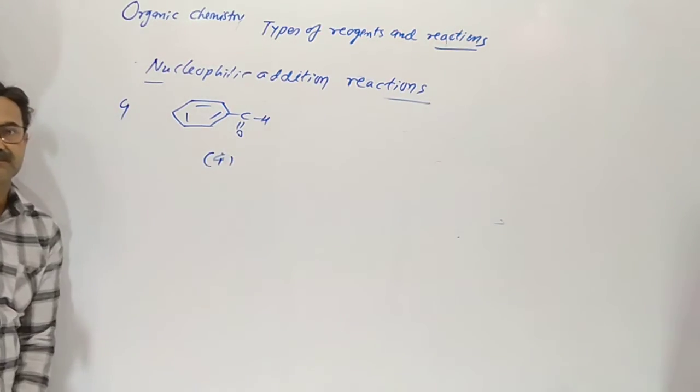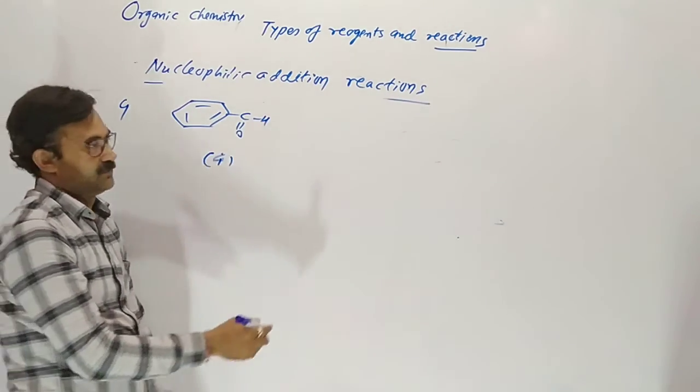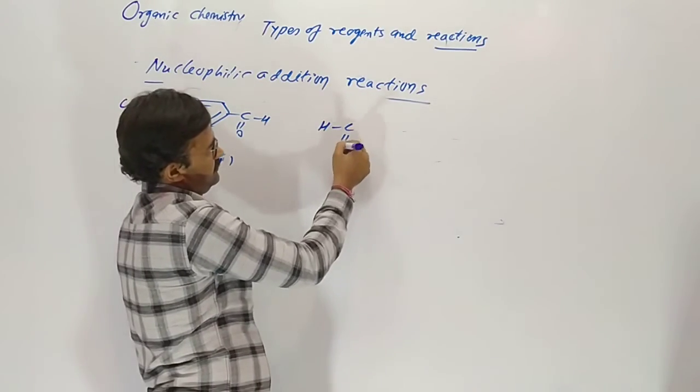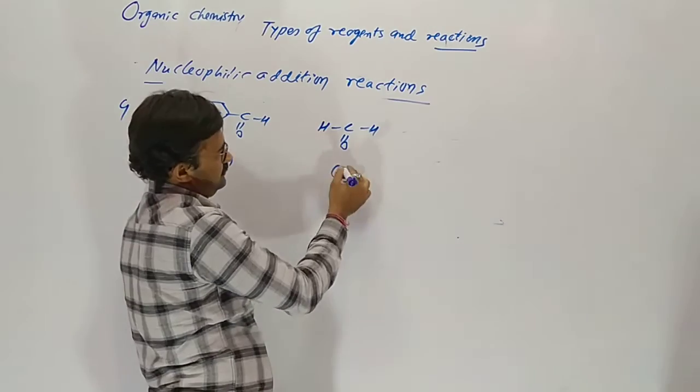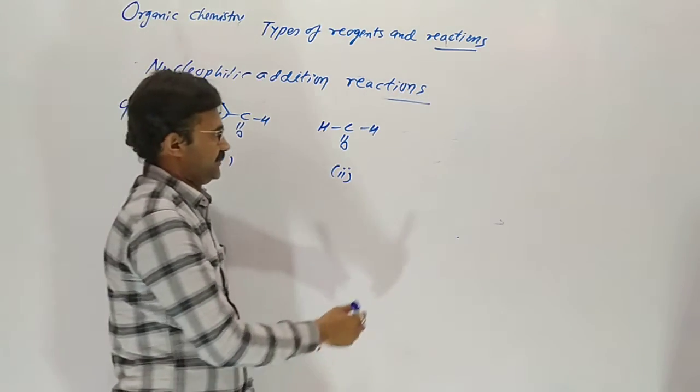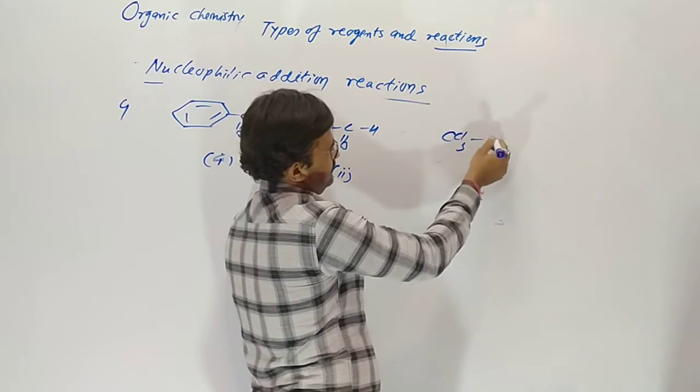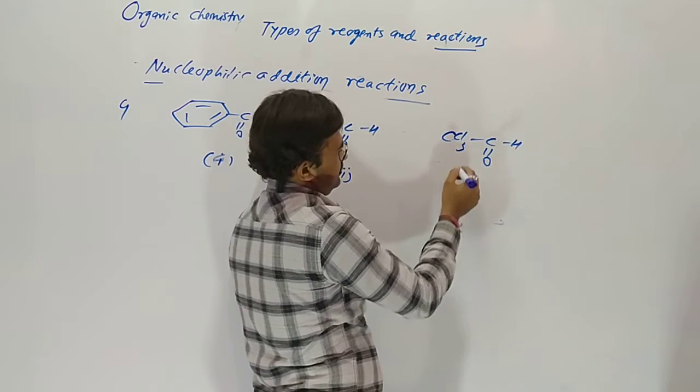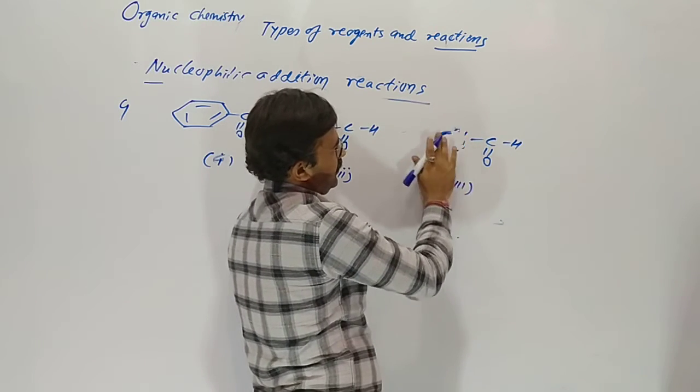Benzaldehyde, 2. Formaldehyde, and 3. Chloral. Out of 3, which one is more reactive?